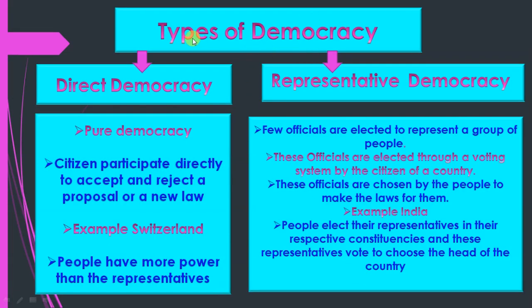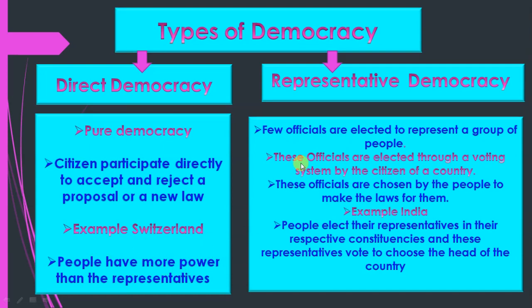Types of democracy: direct democracy or representative democracy. Direct democracy, also known as pure democracy. Citizens participate directly to accept or reject a proposal or a new law. For example, Switzerland is an example of direct democracy. People have more power than the representatives.